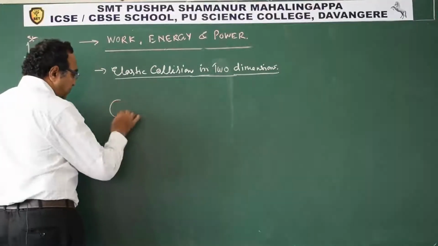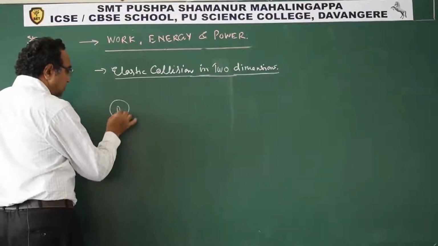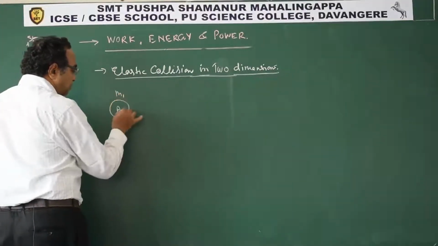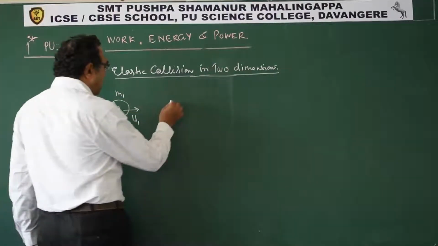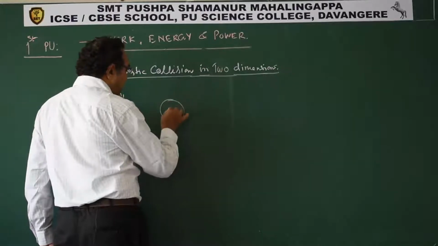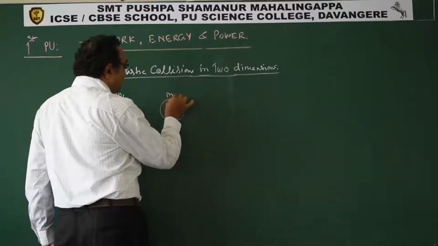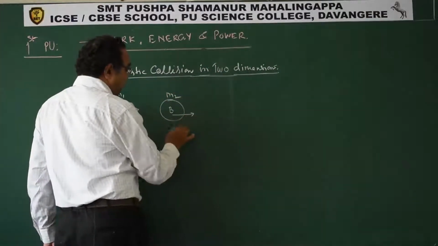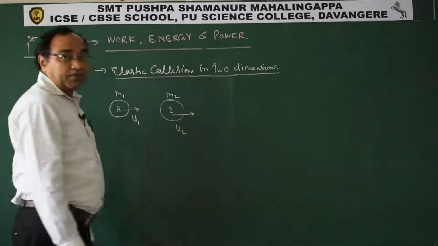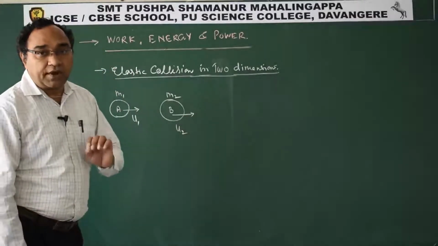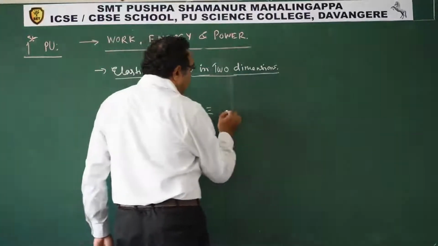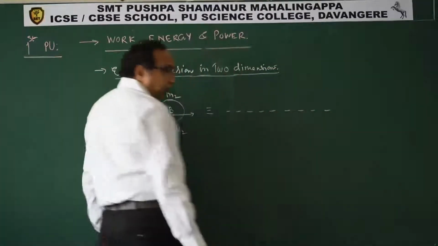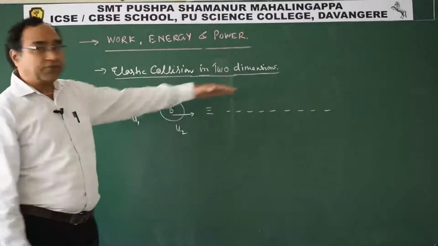See here, this is A having mass m1 and initial velocity u1. This will collide with another sphere B of mass m2 having velocity u2. Now when these two bodies collide, after collision it should be in two dimensions. So please understand, this is the initial direction of motion.